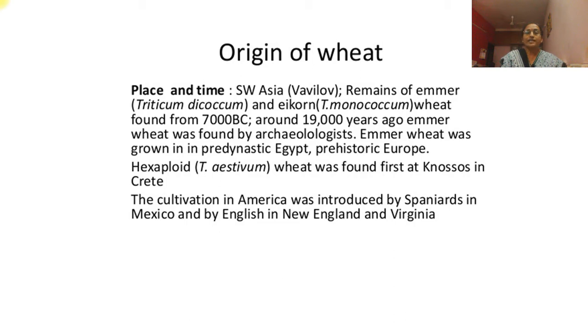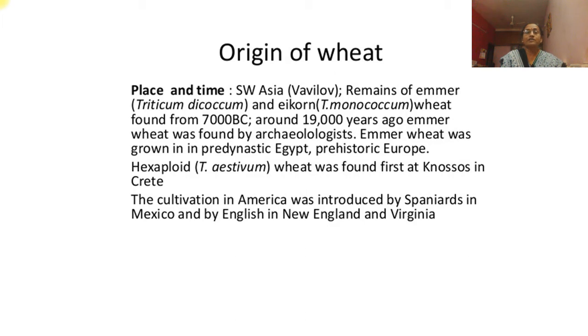In Southwest Asia, remains of Emmer, Triticum dicoccum, and Triticum monococcum wheat were found from 7000 BC, around 19,000 years ago. Emmer wheat was found by archaeologists.